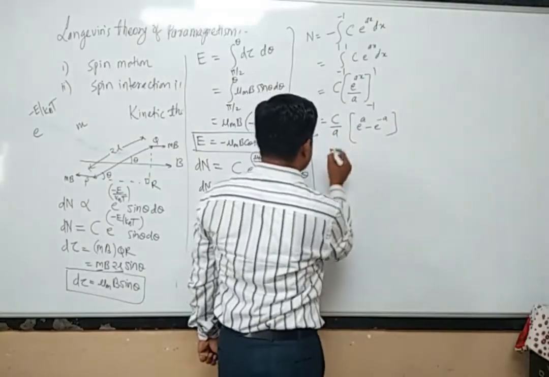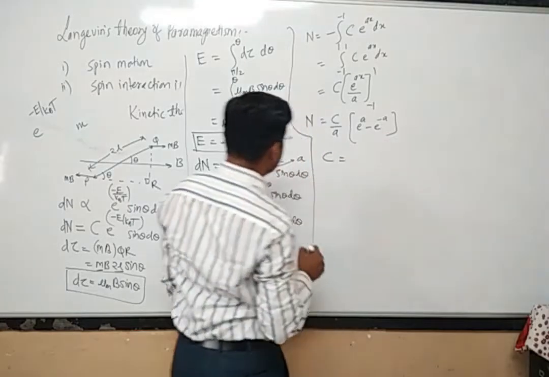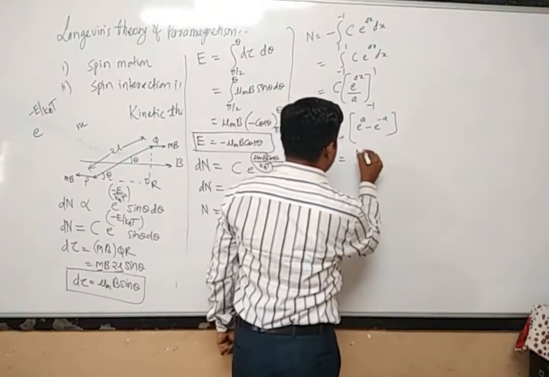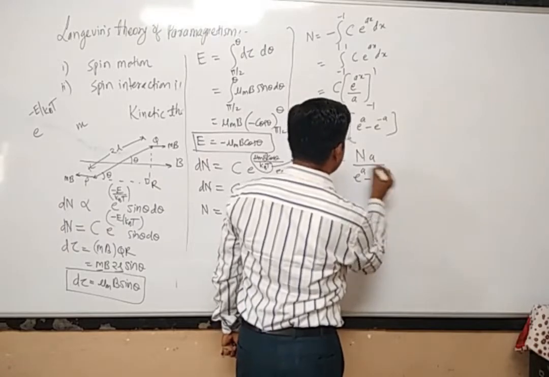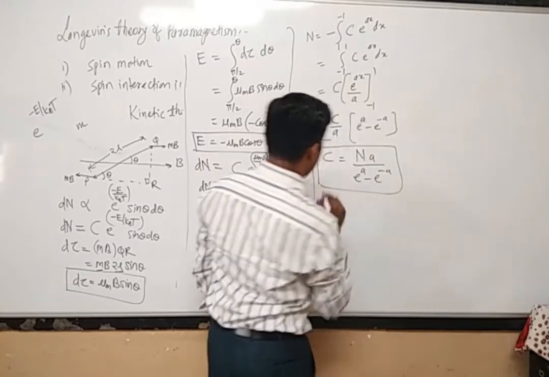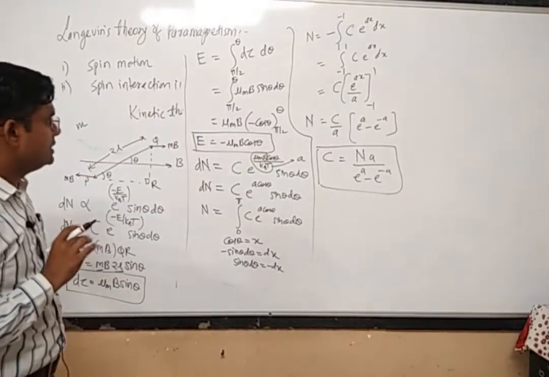Now from this expression we can get the value for c. c is equal to N into a divided by e raised to a minus e raised to minus a. Now this is c.